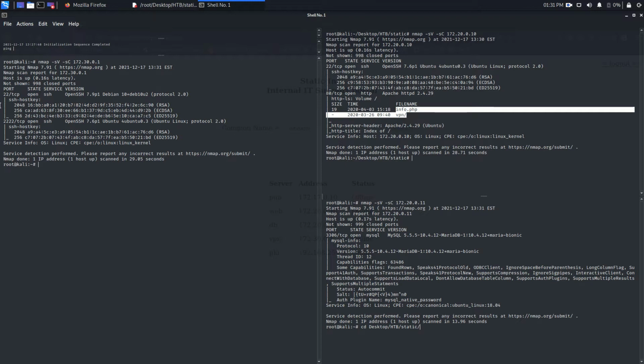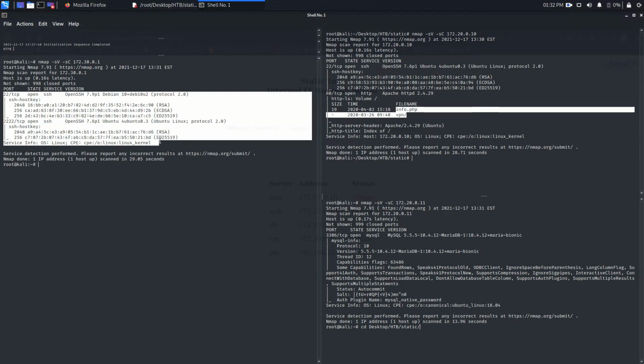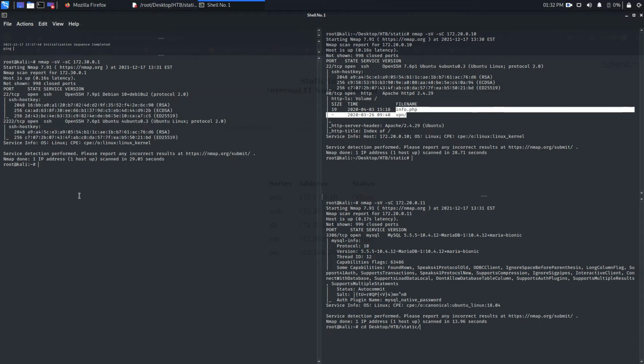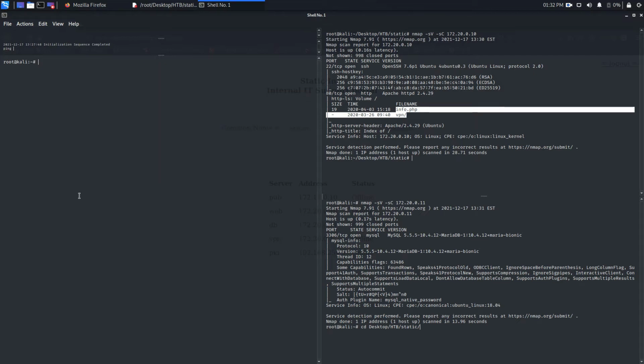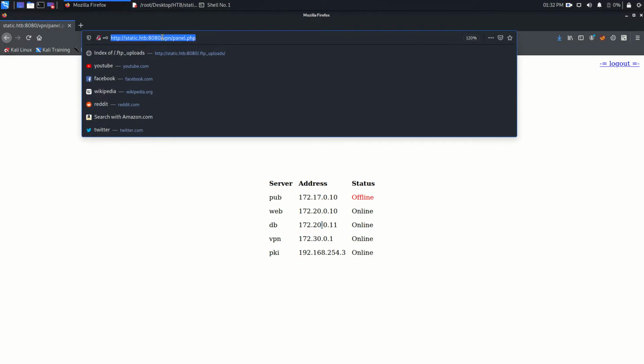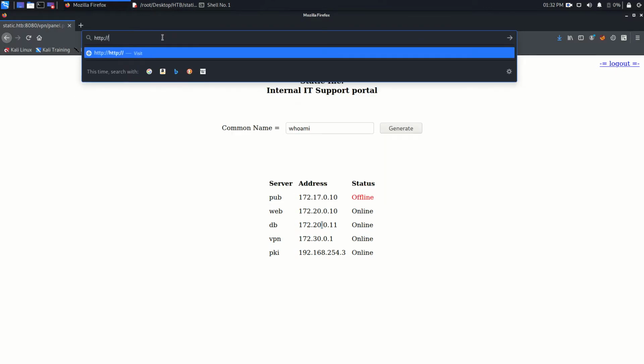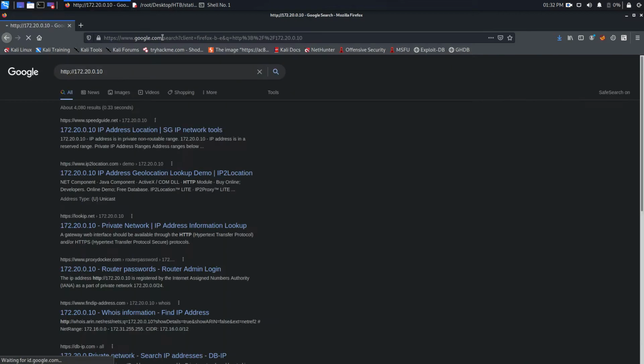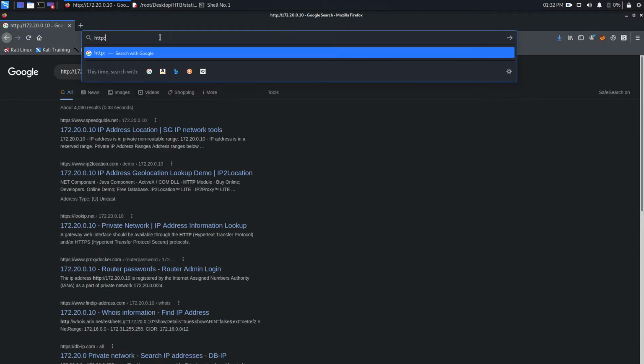And this is for the VPN server, so there is nothing else other than these two SSH ports. Fine, so leave that and let's try to access the web server's web application. So this time I am going to open http://172.20.0.10.